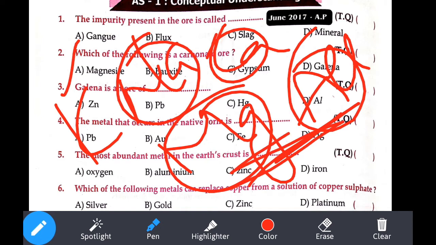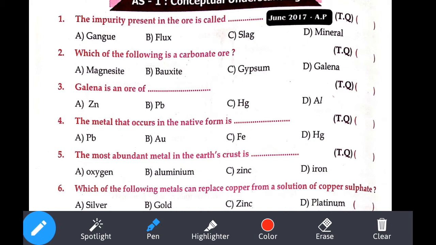Just now we have seen the low reactive. So other than this, if any other element is given in the option, that comes under moderate reactive. So what is that answer? We can simply say that zinc. Okay, let's see the next question.